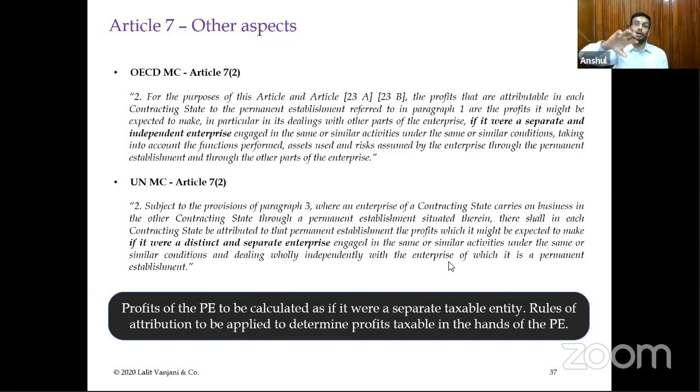This is also, in other words, the principles of transfer pricing only, right? And how the profits have to be attributed? There is Rule 10 in the Indian Income Tax Rules, and there are other principles of attribution. The general principles of transfer pricing will apply, and you will calculate the profits taxable in the hands of the permanent establishment.